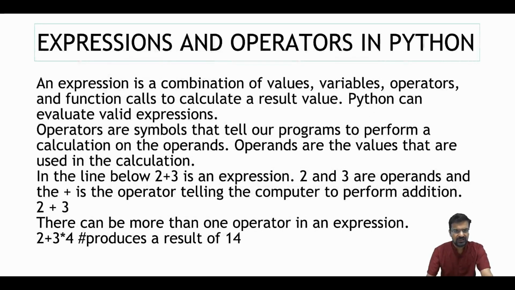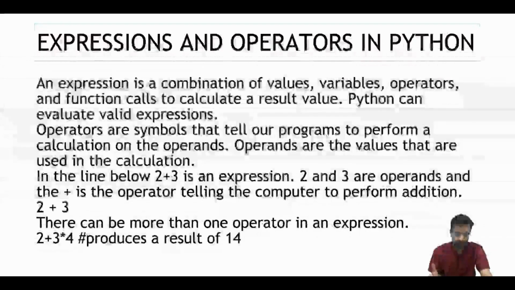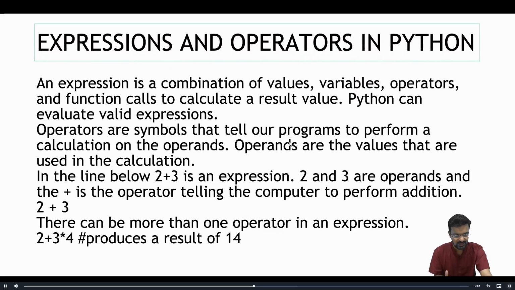So all these things I have already declared and mentioned in my declarations. An expression is a combination of values, variables, operators, and function calls to calculate a result. Python can evaluate valid expressions. Operators are symbols that tell our program to perform a calculation on operands. Operands are values that are used in the calculation. In the line below, 2 plus 3 is an expression, 2 and 3 are the operands, and plus is the operator telling the computer to perform an addition.